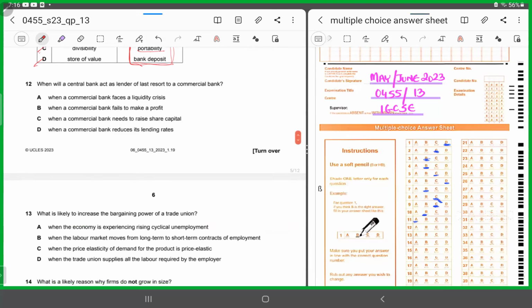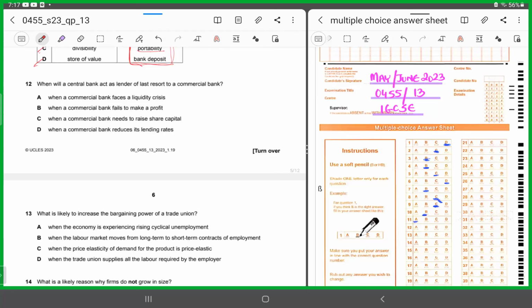Number 12. When a central bank acts as a lender of last resort to a commercial bank. Come on, when would commercial banks be seeking help of the central bank? Yes, when a commercial bank faces a liquidity crisis. So in the end, who is it going to turn to?